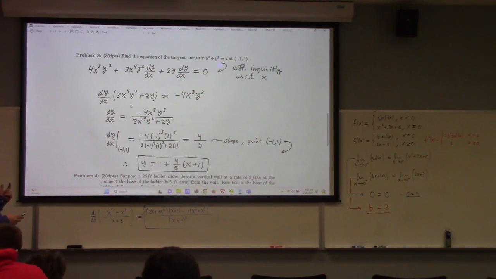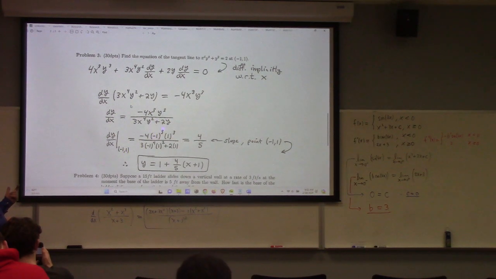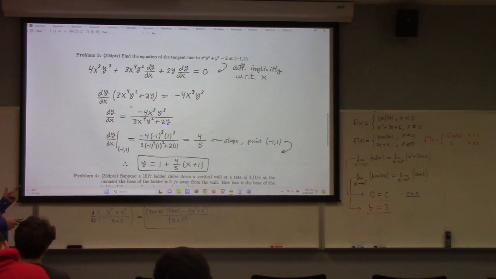After that, if you're given a specific point and asked to find the equation of the tangent line there, you just plug the point in. This means x equals -1 and y equals 1. So I get -1 cubed minus 1 cubed divided by 3 times -1 to the 4th, 1 squared, and then 2 times 1, which ends up giving me 4/5 because I get a minus and a minus, which gives me a plus, and this is plus down here, so 4/5, and there's your tangent line.